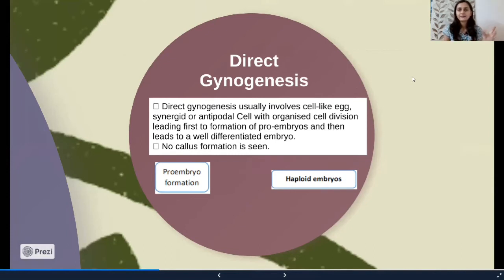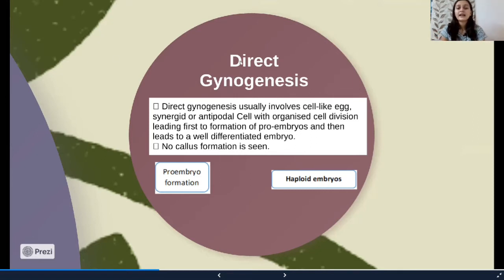From one cell, the plantlets develop. They will divide on a nutrient media and form a proembryo. Then it leads to differentiation and formation of embryos, and then finally the plantlets are developed.